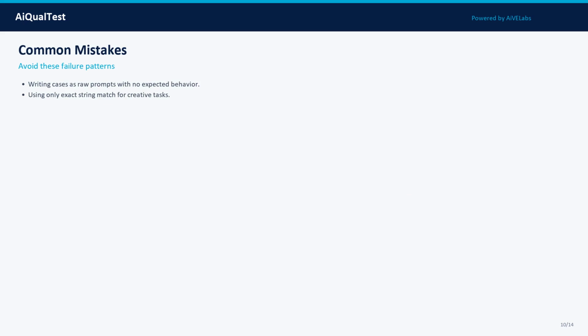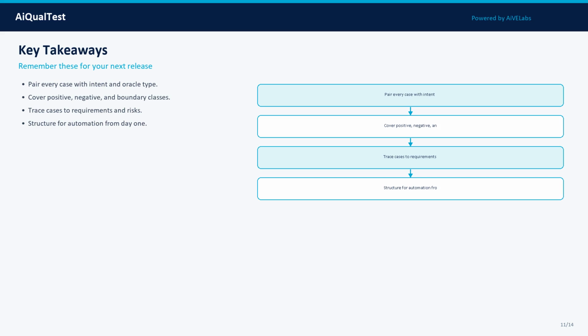Mistake 3: Skipping negative and refusal cases. Mistake 4: Leaving cases unlinked to requirements or risks. Teams that skip this create silent risk that surfaces in production or audits. The antidote is discipline: small goal sets, explicit thresholds, change control, and monitoring that connects production incidents back to evaluation suites.